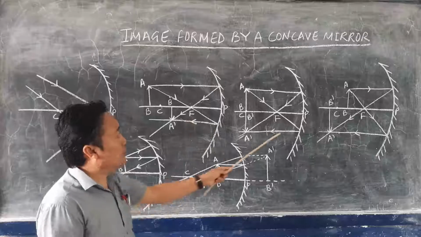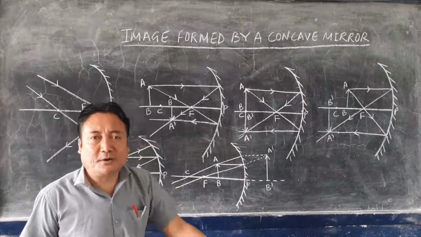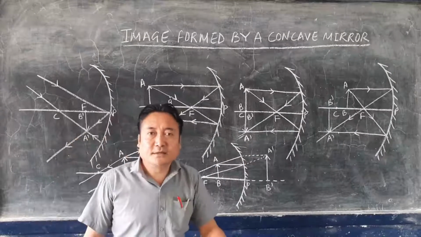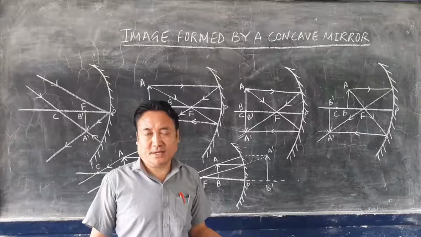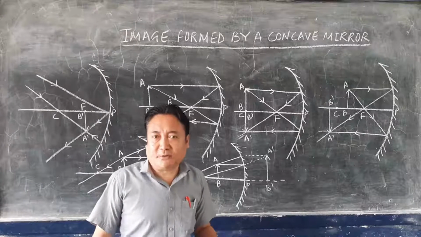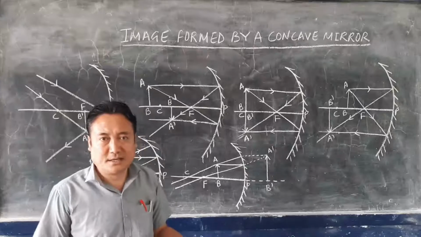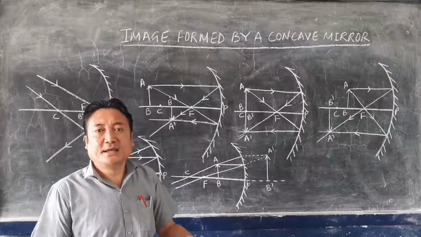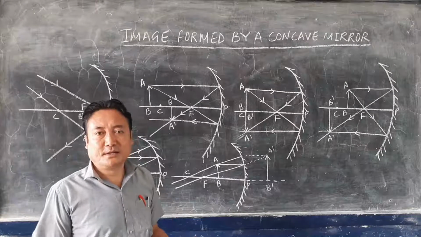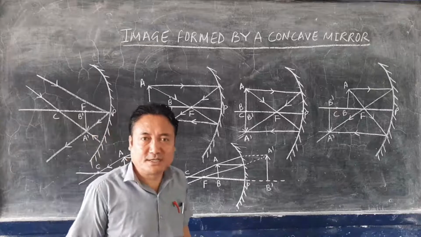And always, when an image is formed by a concave mirror, it is a real image. Why is a real image formed by a concave mirror? Because a concave mirror is known as a convergent mirror. All the rays of light converge, they meet at a point. So that is why they are known as convergent mirrors.